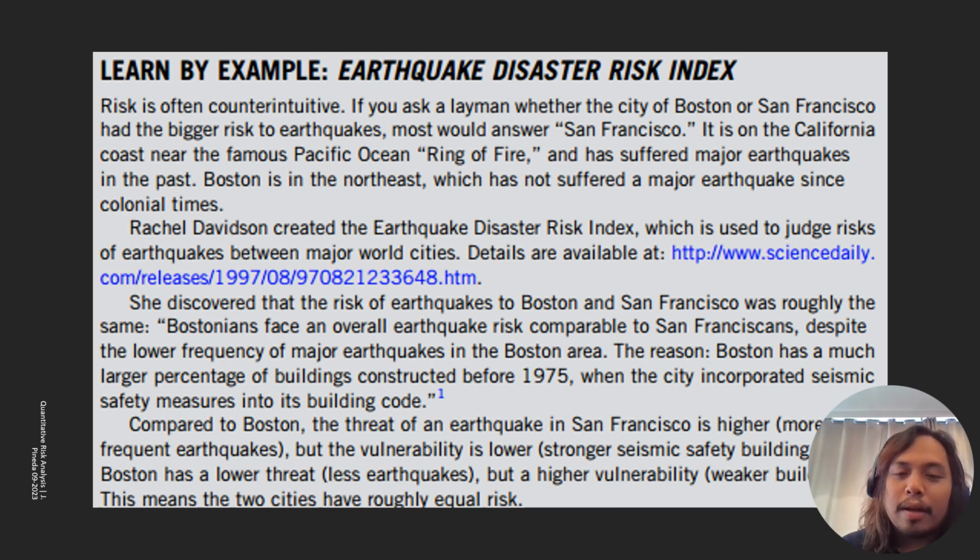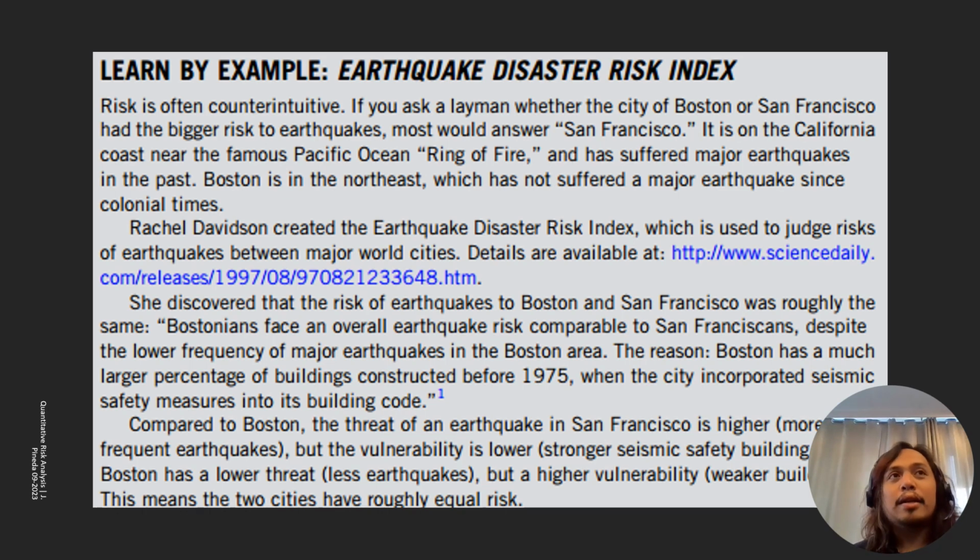their buildings are prepared for earthquakes. They put what you call safety measures that are necessary to withstand earthquakes, right? Versus in Boston, because there are no earthquakes listed, a lot of their buildings are not compliant with the updated building code. So a lot of their structures were constructed before 1975.